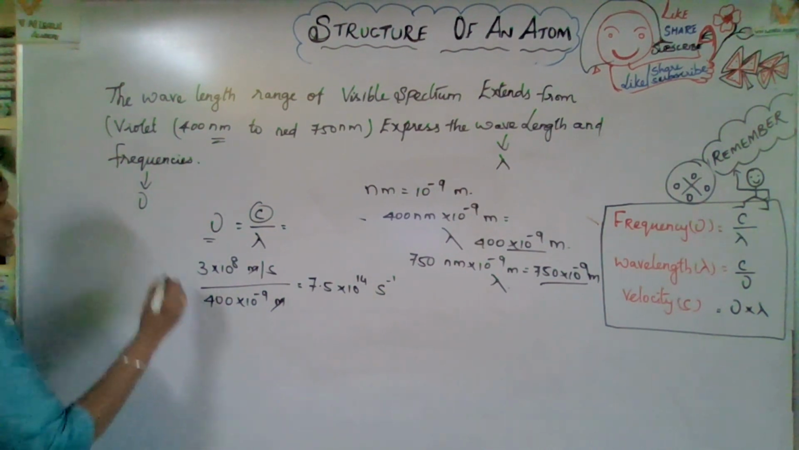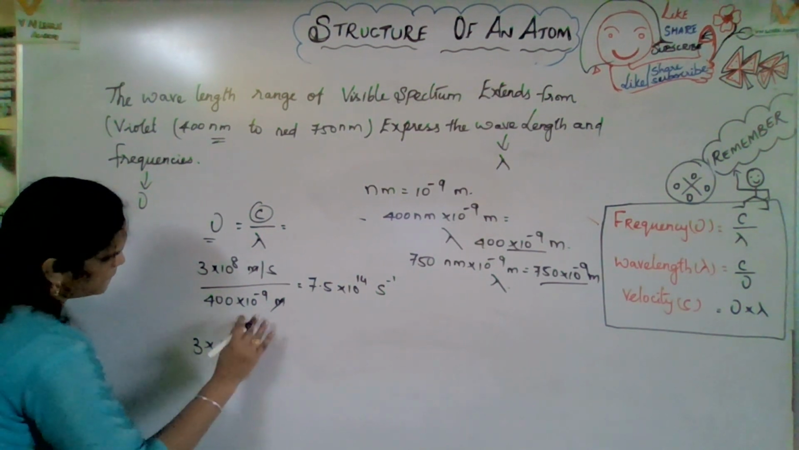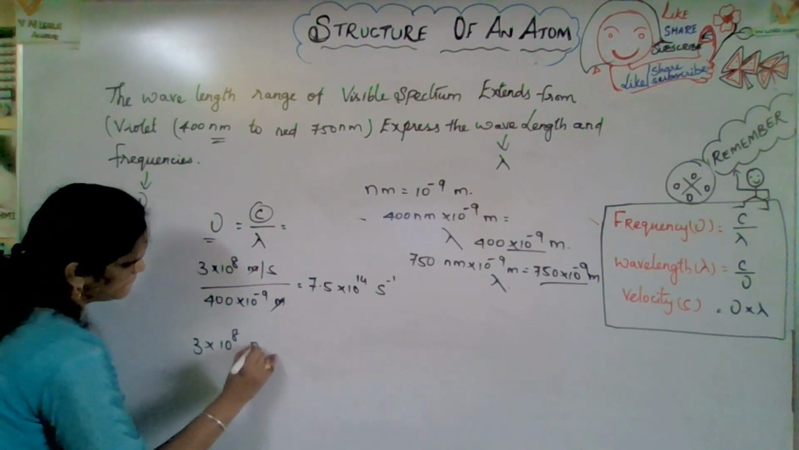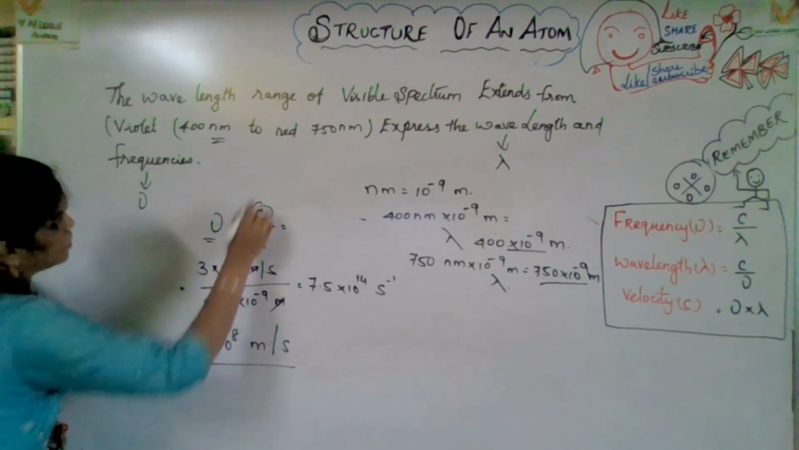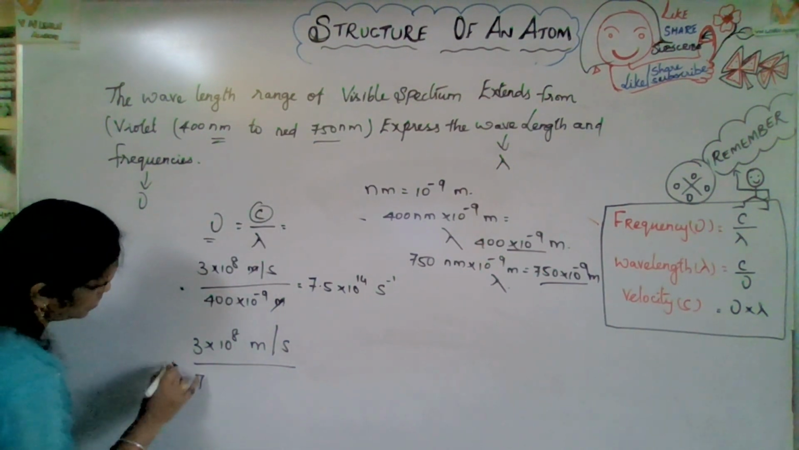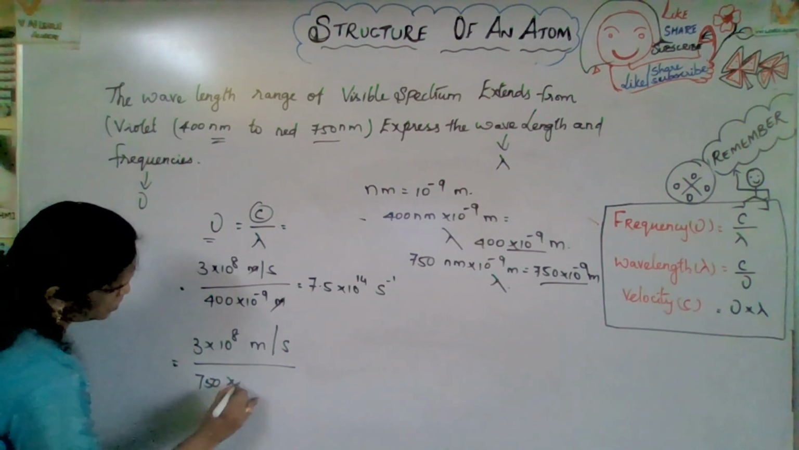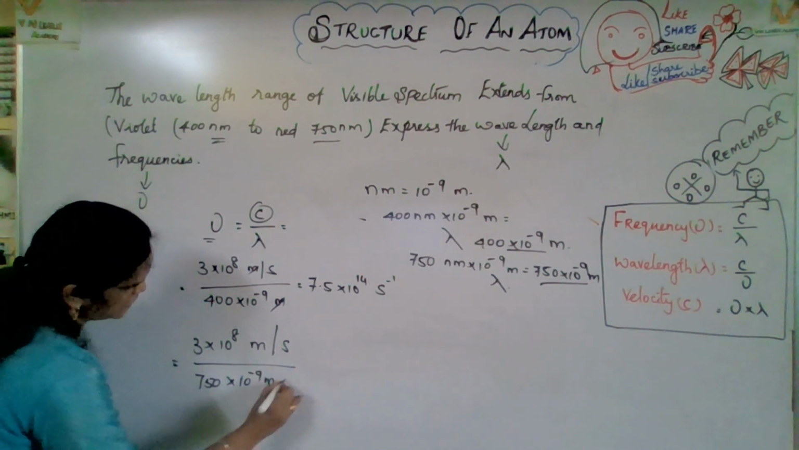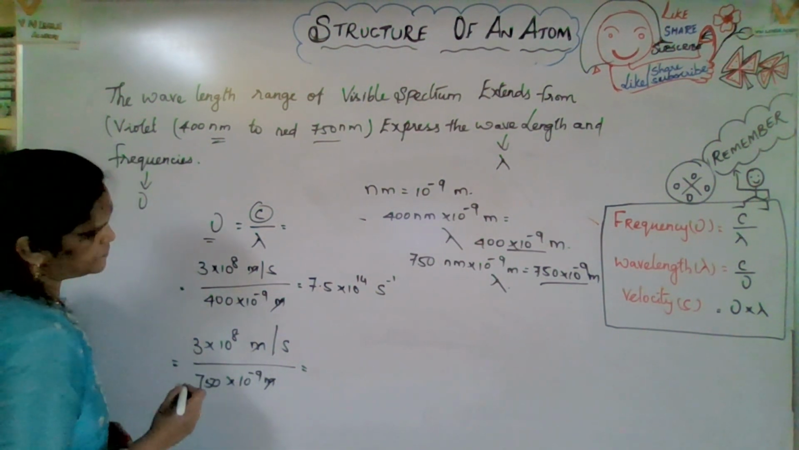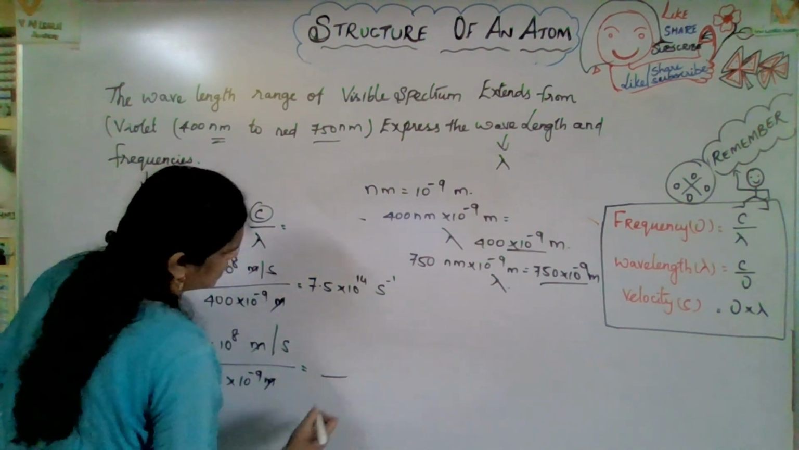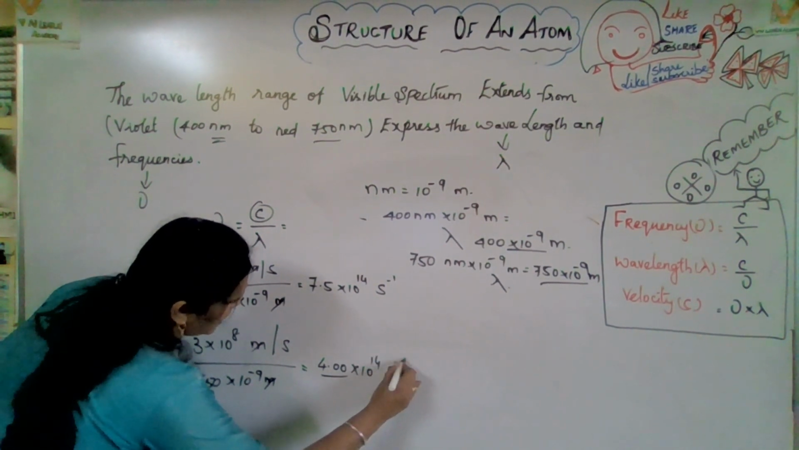The same way, the next value. 3 into 10 to the power of 8 meter per second divided by 750 nanometer converted into meter, 10 to the power of minus 9 meter. This and this will be cancelled. So you will get the value 4.00 into 10 to the power of 14 second inverse.